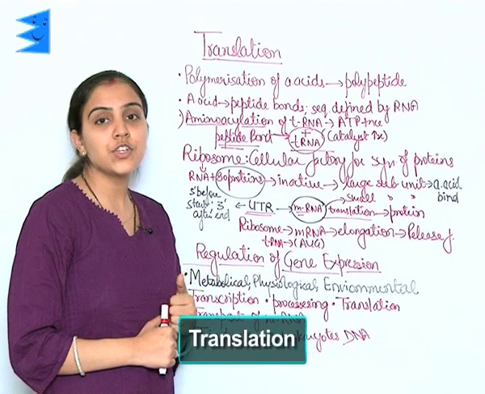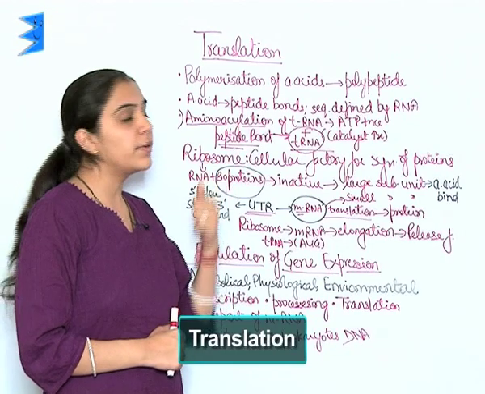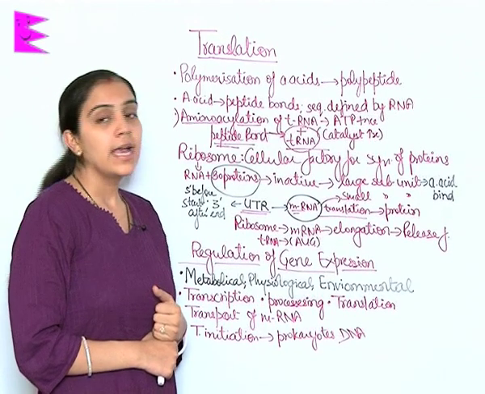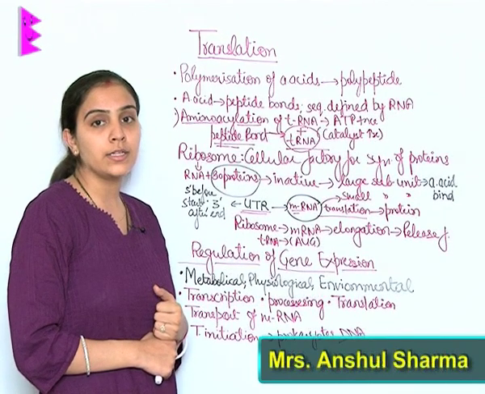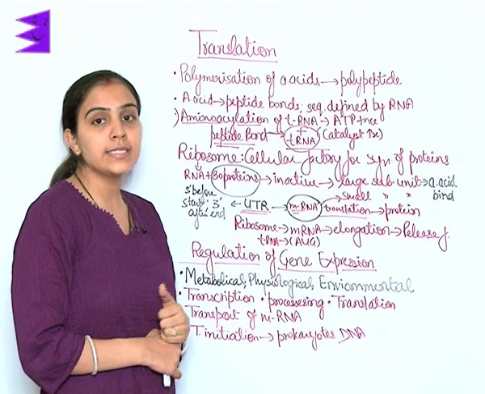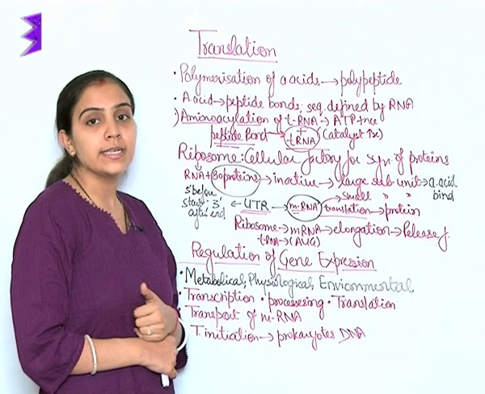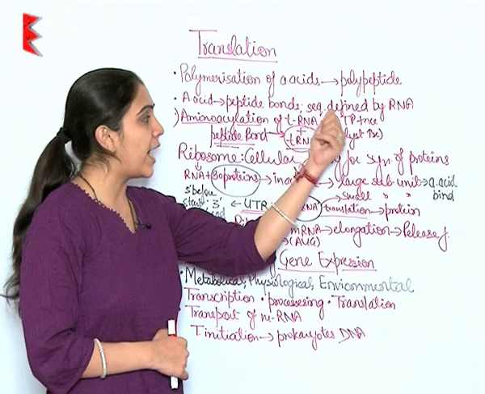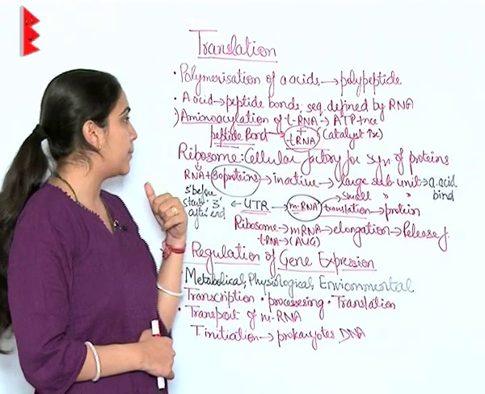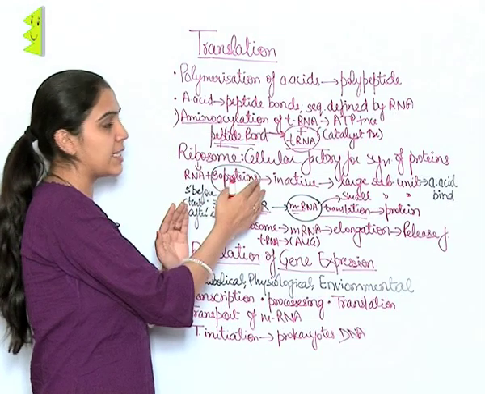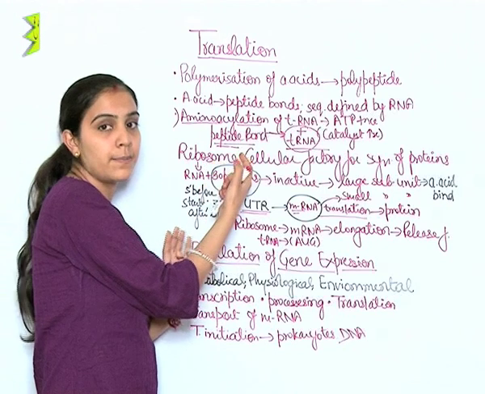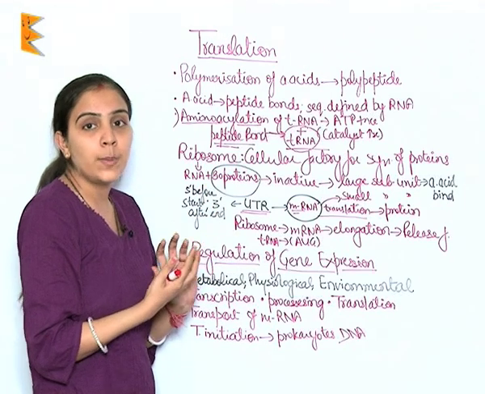Translation. Translation is the process of polymerization of amino acids, thus giving polypeptides. Amino acids join to each other through bonds named peptide bonds, and the order and sequence of amino acids is defined by the sequence of base pairs of RNA.